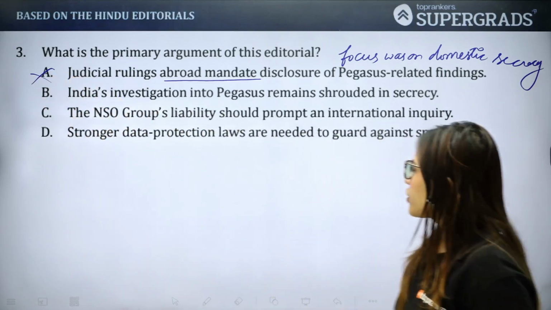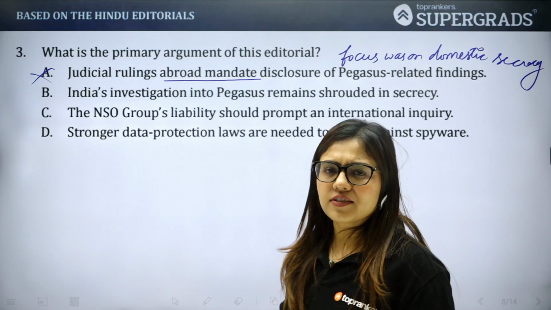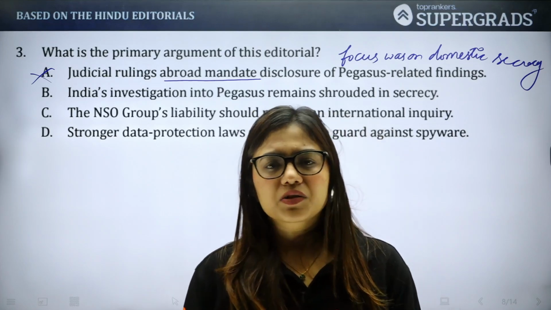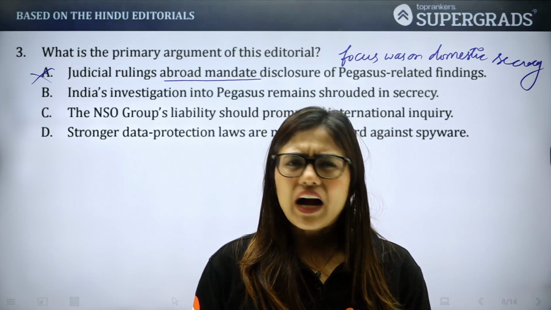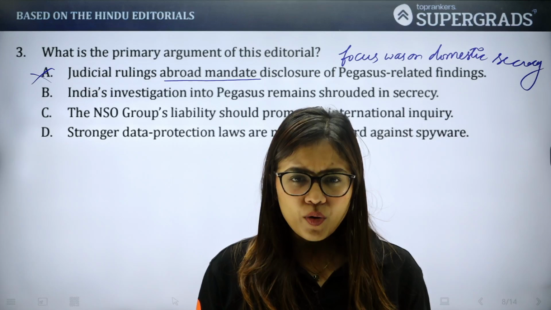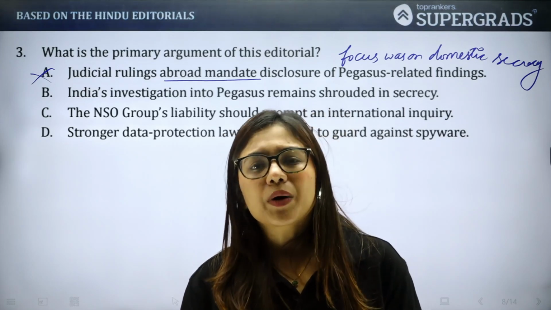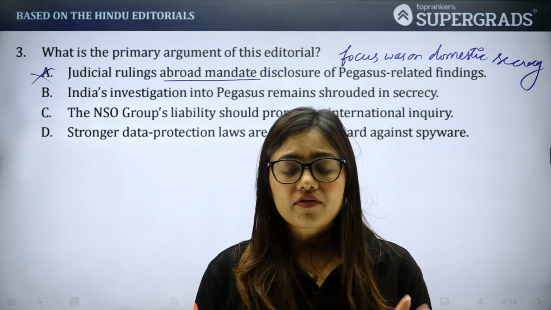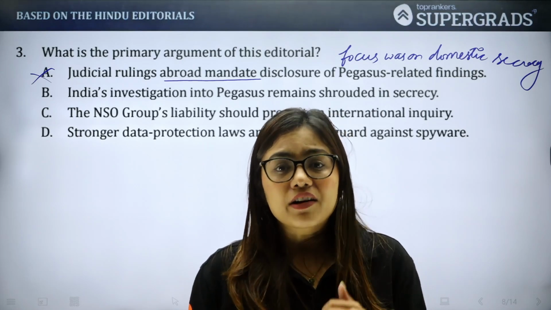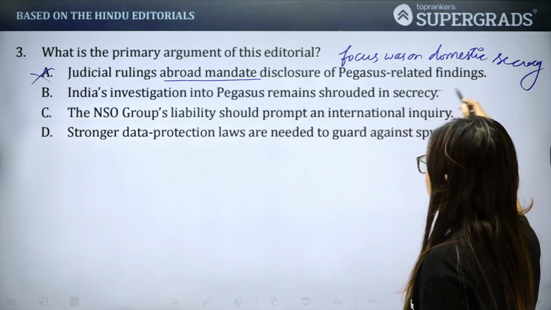India's investigation into Pegasus remains shrouded in secrecy. Yes, that is kind of the central argument of the entire passage, where we get to know that India has been kind of unwilling to share the report and to make it public, basically. And people still have so many questions. And everything has been shrouded in secrecy. That means everything has been kept under layers of secrecy. And that's exactly what the primary argument of the passage is.